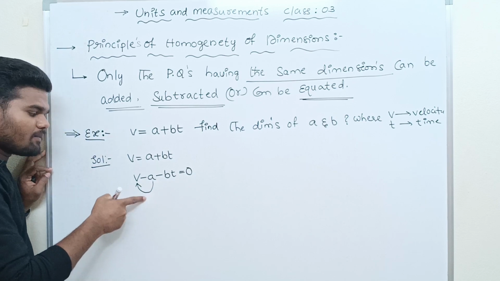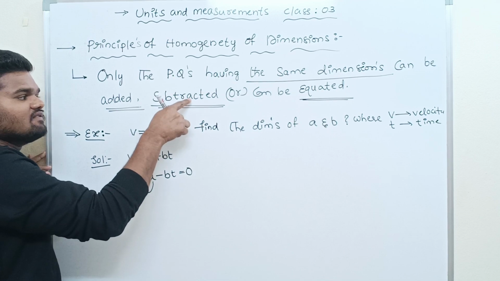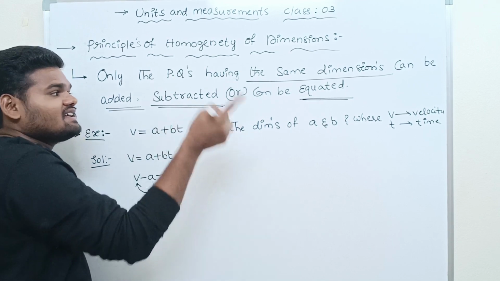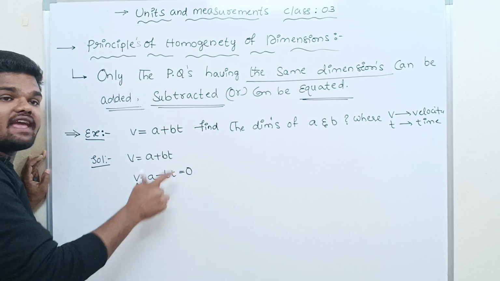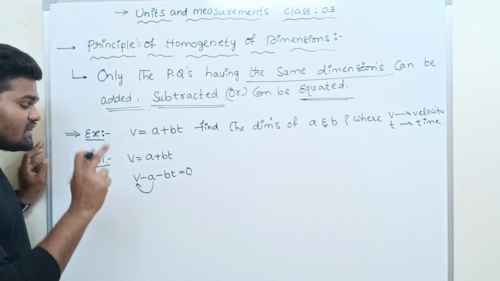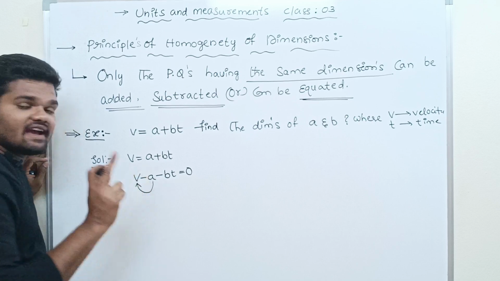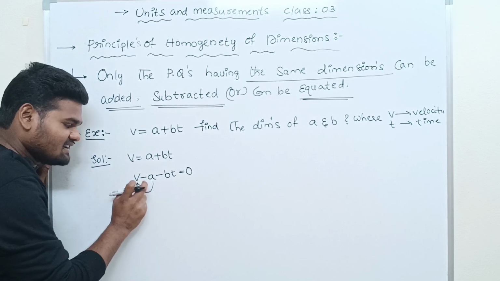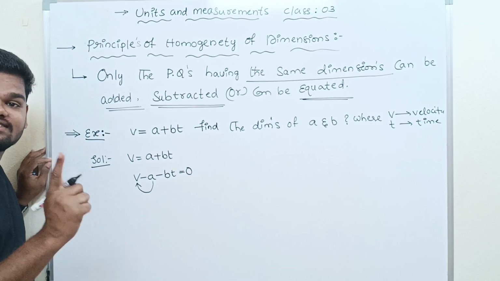Why is it subtracted? Because the physical quantities v and a have the same dimensions. That means the dimensions of v and a are the same, because they are subtracted.